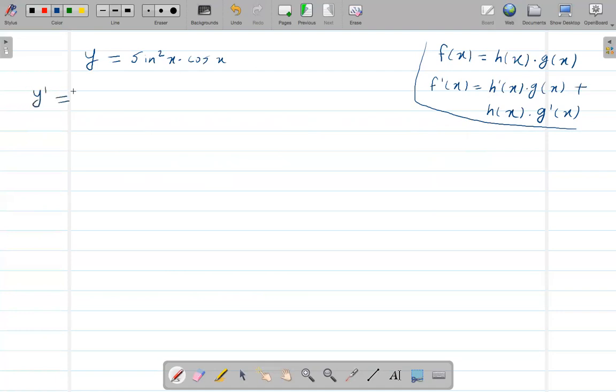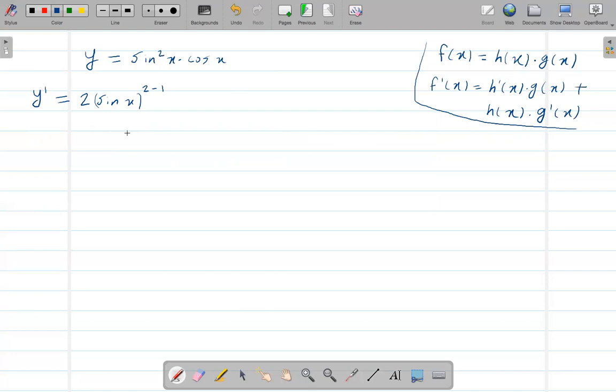Again, to take the derivative of this one, first take the derivative of sine square x. If we have two functions, we just take the derivative of one function. So when I take the derivative of the whole thing, sine square x, 2 will come down, sine x to the power 2 minus 1.